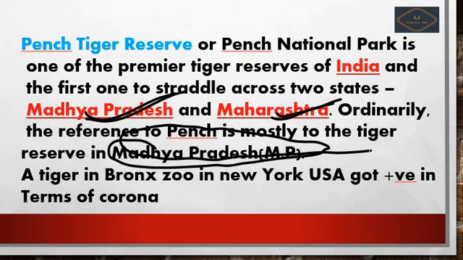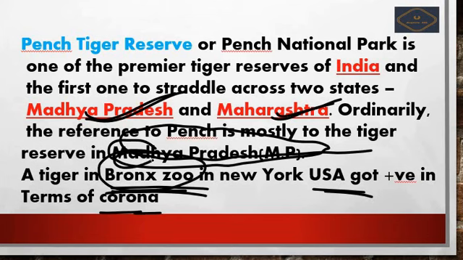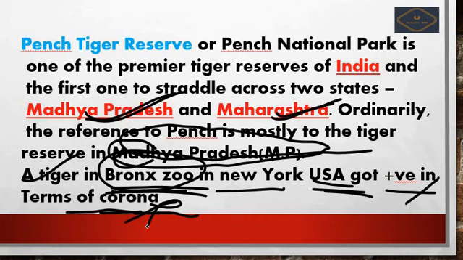A tiger got the coronavirus in the USA. Where did it happen? That is in the Bronx Zoo. Remember this zoo name, the Bronx Zoo. It is in New York, USA. A tiger tested corona positive. It is not necessary, but this is important: the Bronx Zoo, which is in New York, USA. Okay. So similarly, major tiger reserves are in Madhya Pradesh, that is Pench Tiger Reserve.